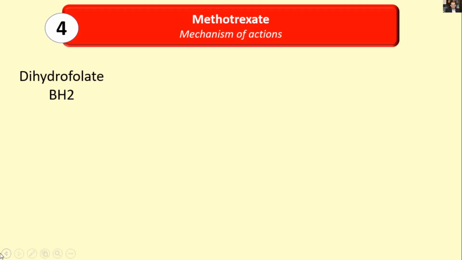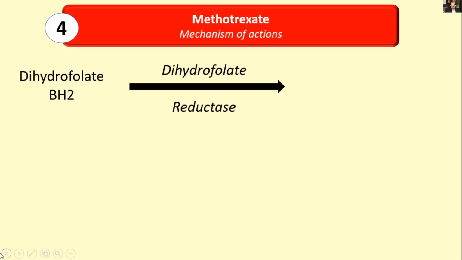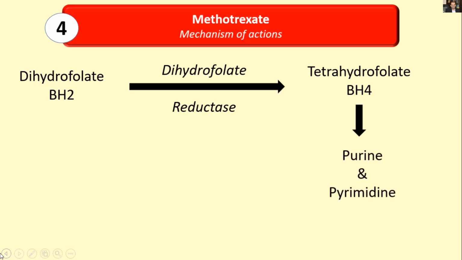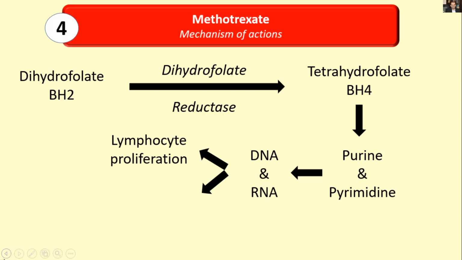Lastly, dihydrofolate is reduced by the dihydrofolate reductase enzyme into tetrahydrofolate, which is essential for purine and pyrimidine synthesis, which are the major components of DNA and RNA strands. Thus it enhances lymphocyte proliferation and the production of pro-inflammatory cytokines.